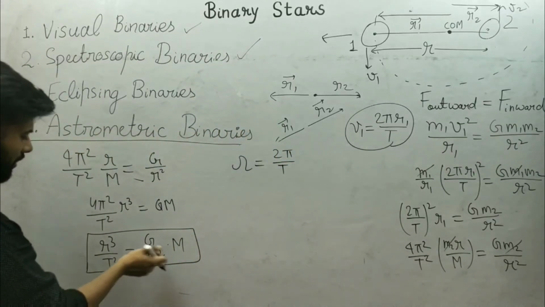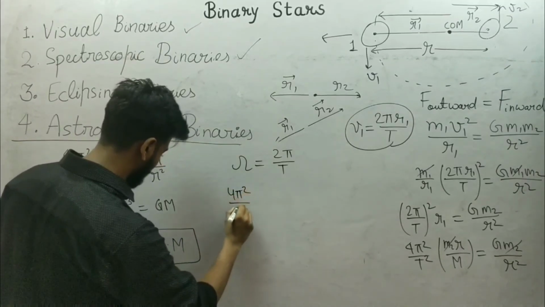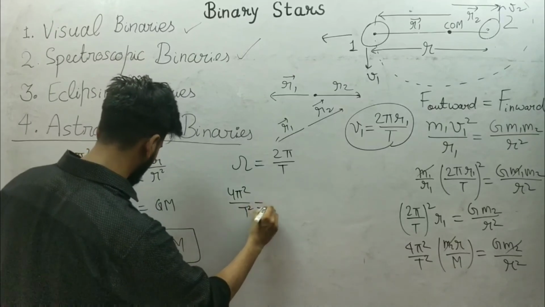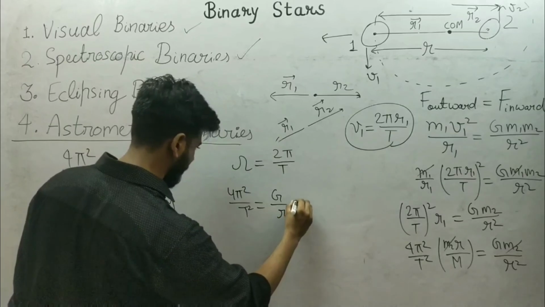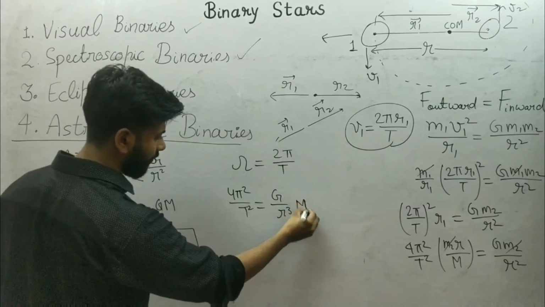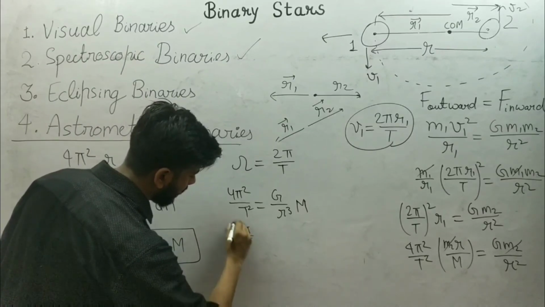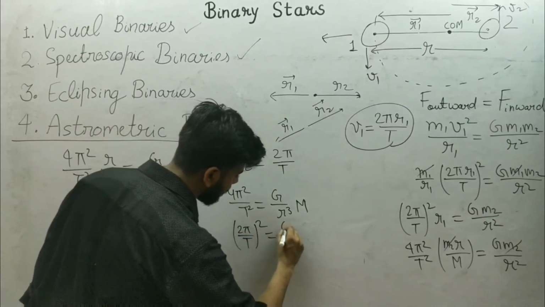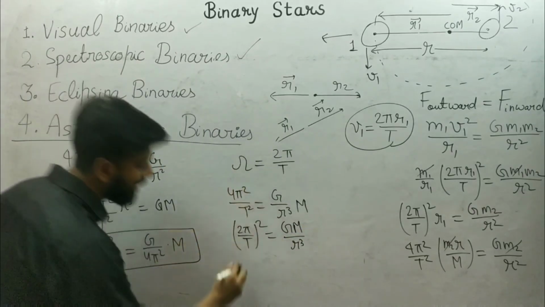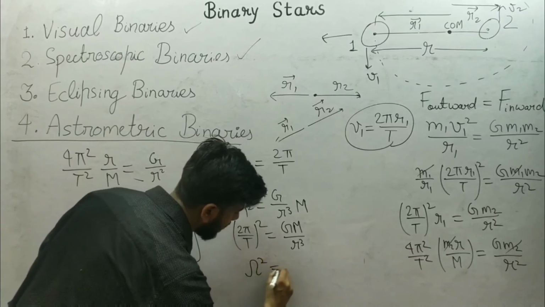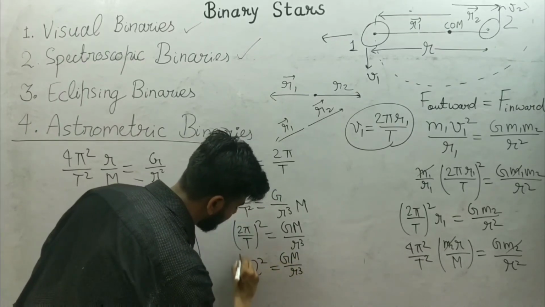So using this equation, I can write 4 pi square upon T square is equal to G M upon r cube. So this is 2 pi by T whole square is equal to G M upon r cube, or we can write omega square is equal to G M upon r cube.